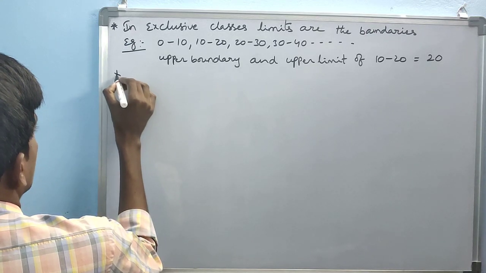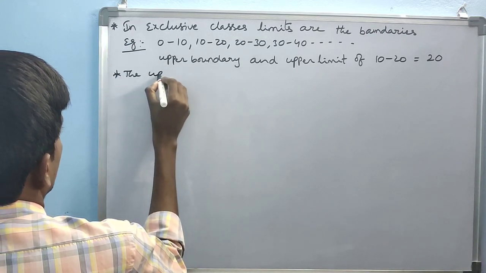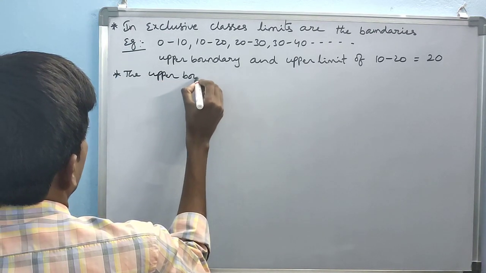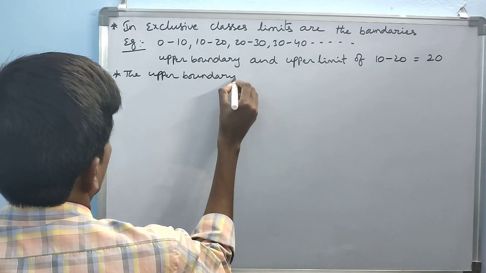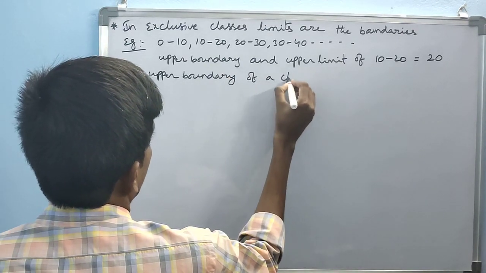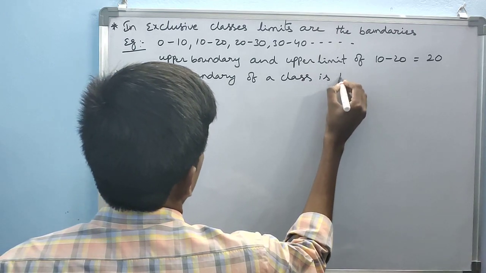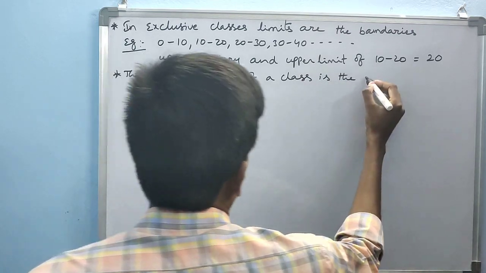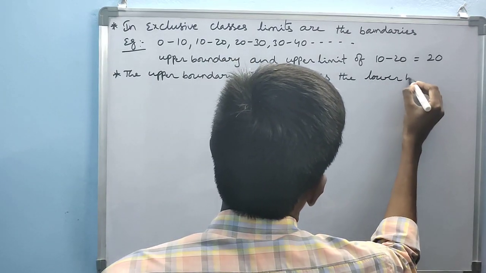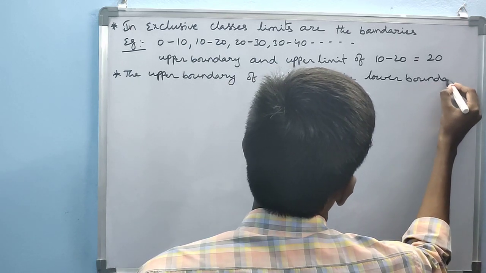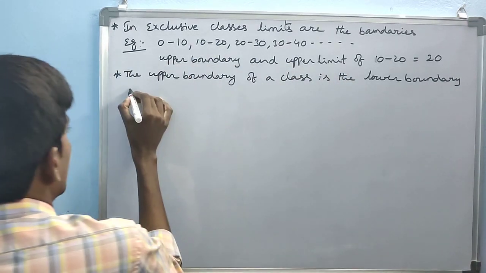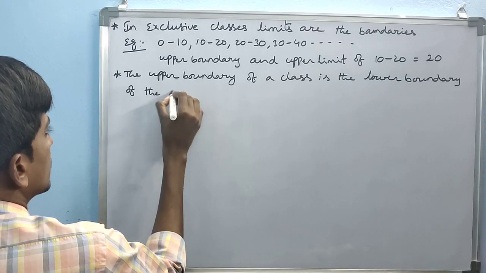The next one is, the upper boundary of a class is the lower boundary of the next class.